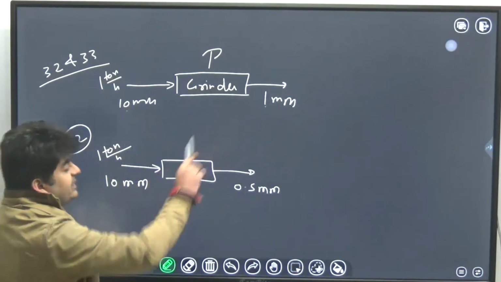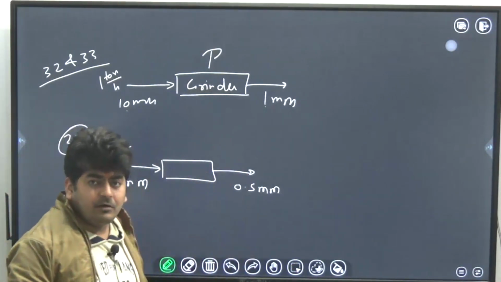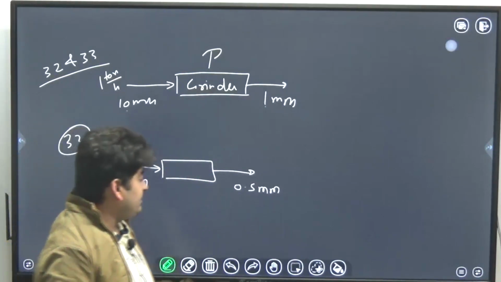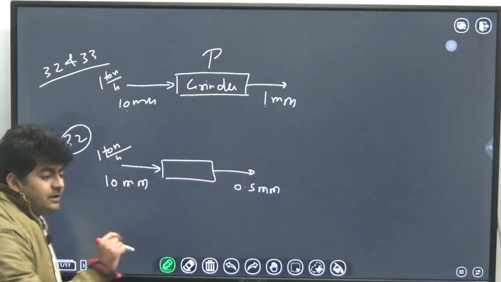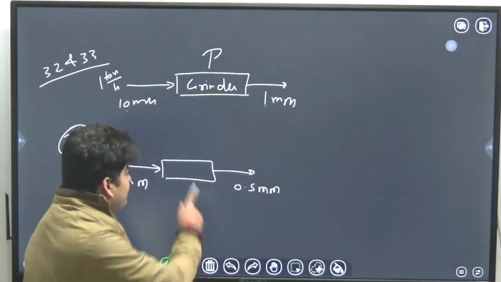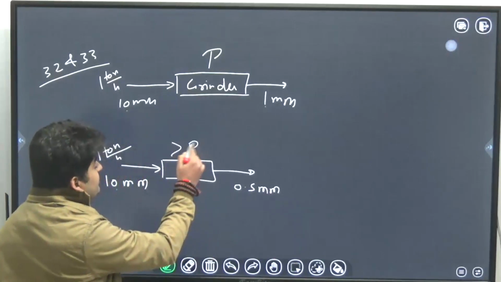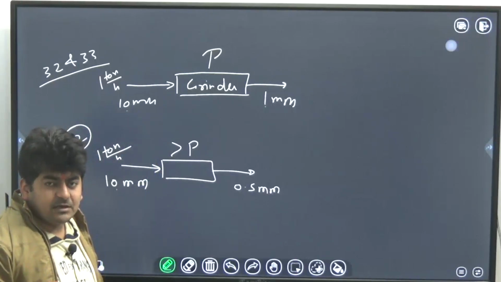From 10 mm to 1 mm, some power is required, let's say P. Okay. Now I want to reduce the size from 10 mm to 0.5 mm. Means product size is less than this. So if the feed rate is same, so obviously the power required has to be more than this. Okay. This is the logic.